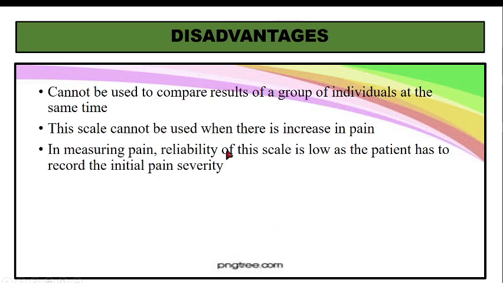Next is, what are the disadvantages? Cannot be used to compare results of a group of individuals at the same time. At the same time, you cannot have multiple things. Okay, so next is, this cannot be used when there is increase in pain. See, we have a specific time when we use it. So when there is increase in pain, then you may not be having a visual scale assessment at that time. Okay, so sometimes severity of pain may be missed.